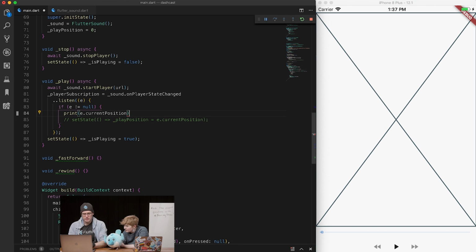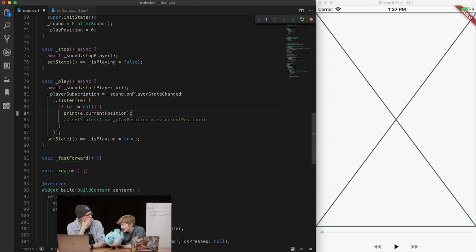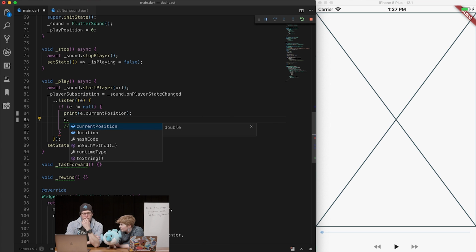e.current position. I mean, you can also set state. Just might not change if they're really small relative to our range. You can still set state, but the slider may not look like it's changing if the values are super small, because our range is 1 to 100, and the values are all like 1, 2, 3, 4. Or how about this?